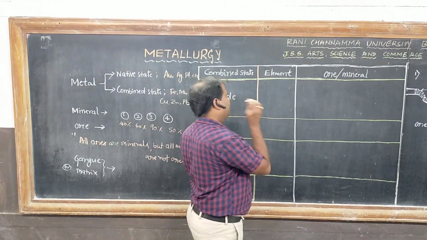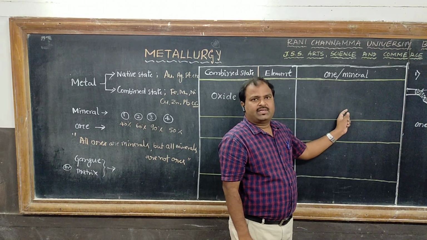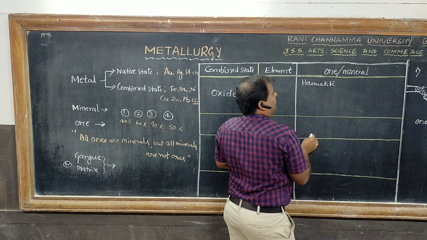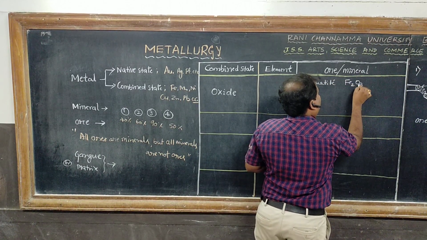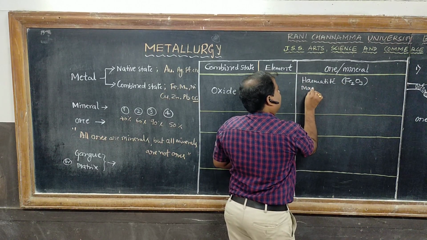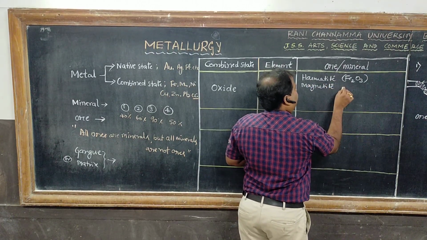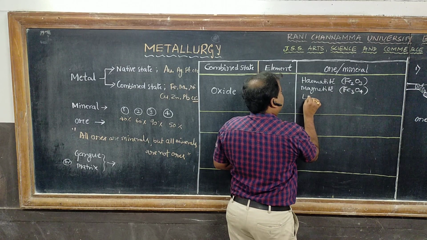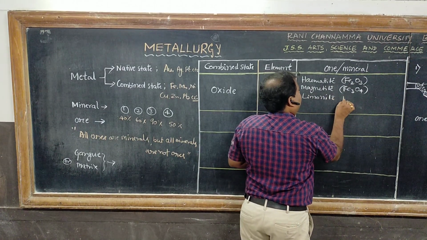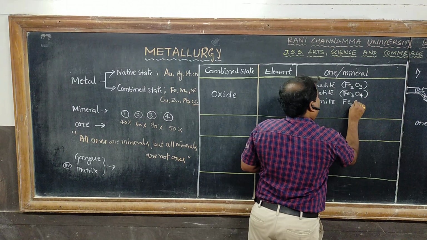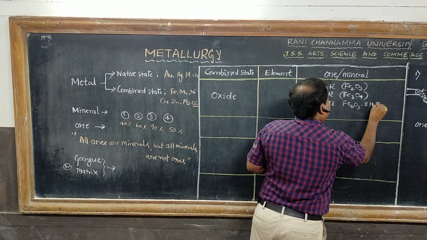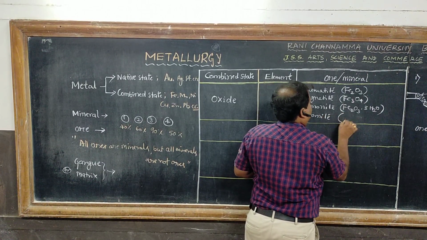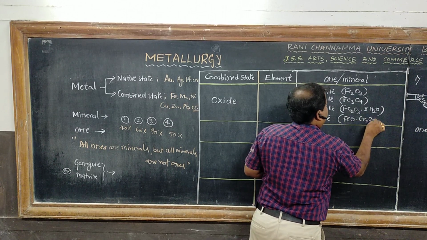The examples of oxide ore are hematite, the composition is Fe2O3; magnetite, Fe3O4; limonite, Fe2O3.3H2O; and chromite, FeO.Cr2O3.